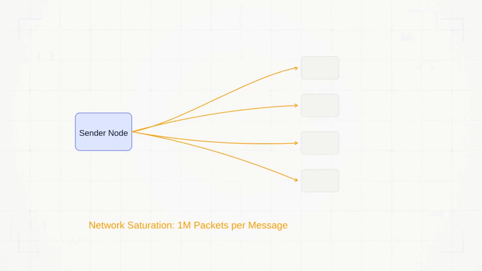Because these users are spread across hundreds of different physical servers in a cluster, this means the sender node has to serialize that message and send it over the network 1 million times. Even with high-speed 10 gigabit networking, the CPU cycles required to serialize and push those packets create a massive bottleneck. The sender node's network interface becomes a literal scorched earth zone, and message delivery latency spikes from milliseconds to seconds.